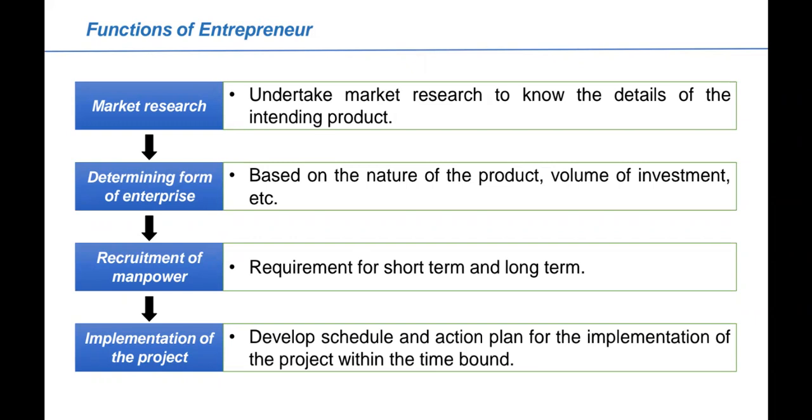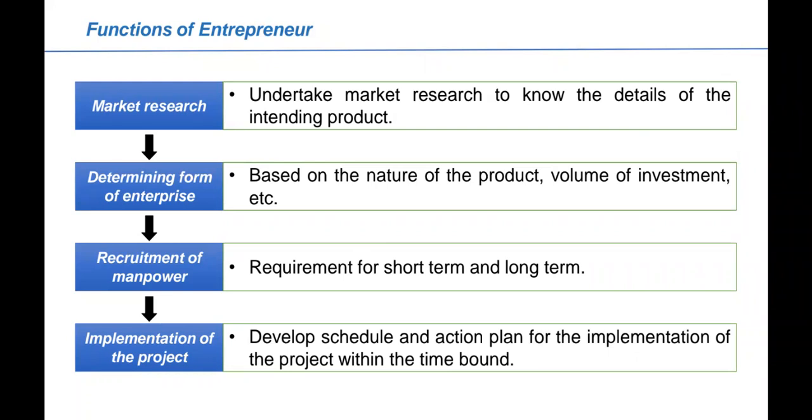Similarly, implementation of the project. Finally, he has to implement a project, where he develops a schedule and action plan for the implementation of the project within the time bound, right? Everything is ready, market research is done, the entrepreneur has determined the enterprise, recruitment of the manpower has been done. Finally, implementation will be done, right?